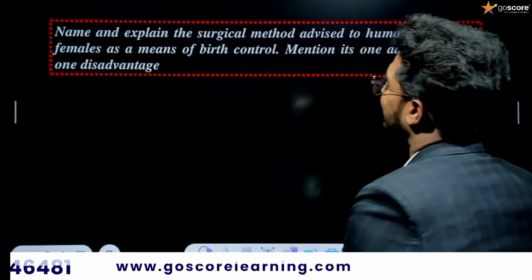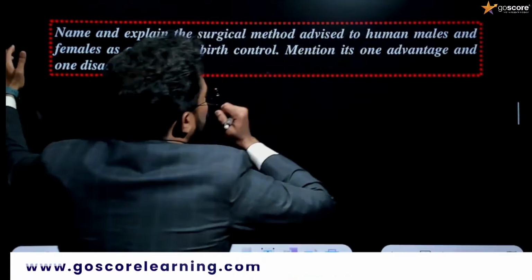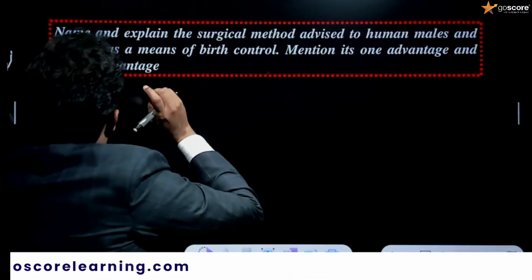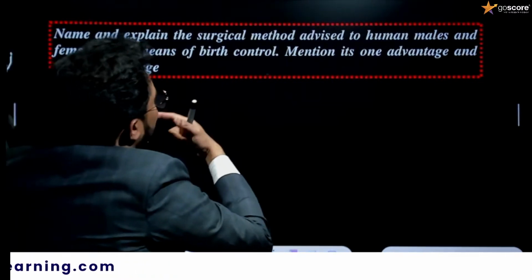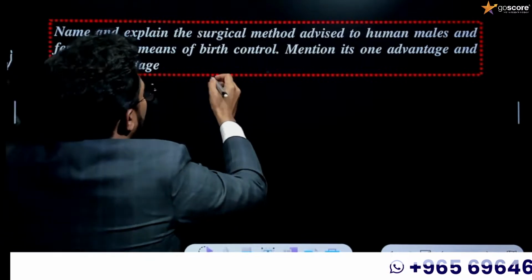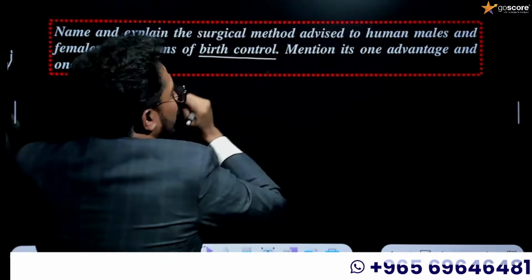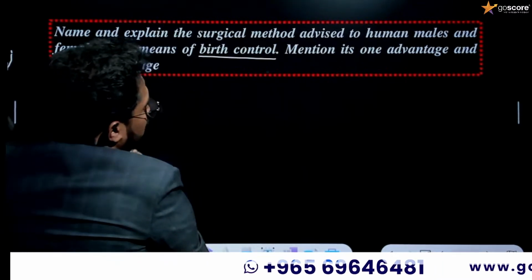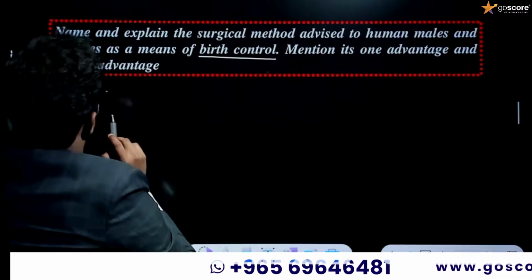Name and explain the surgical method advised to human males and females as a means of birth control. Mention its one advantage and one disadvantage.